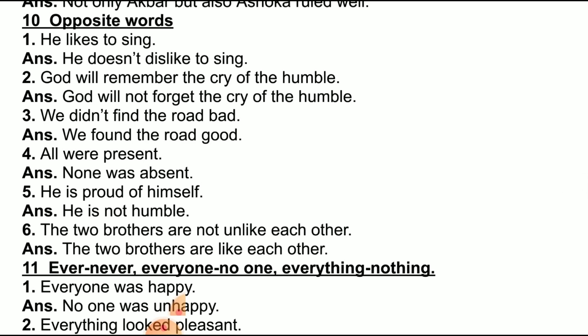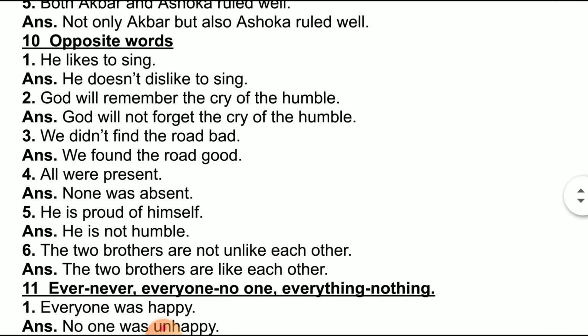If you straight away write down, he dislikes to sing, that would be wrong, because the meaning will change. The meaning should not change when you do transformation of any sentence, whether it be affirmative, negative, or any other sentences that are given for transformation. The meaning should remain intact.